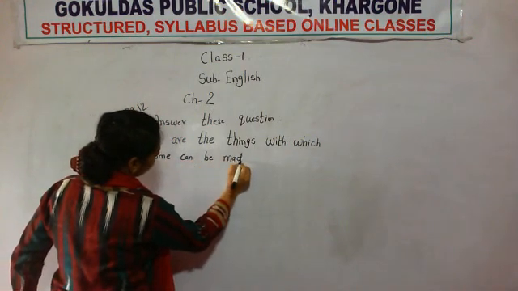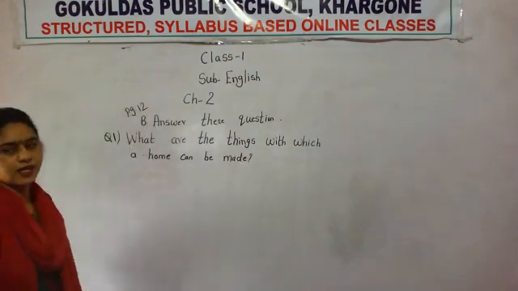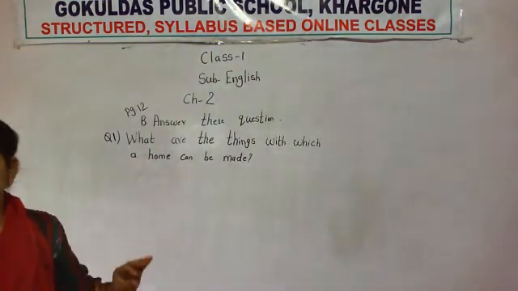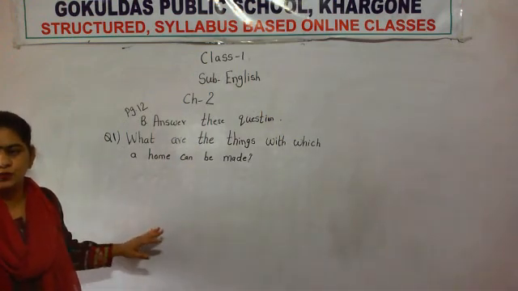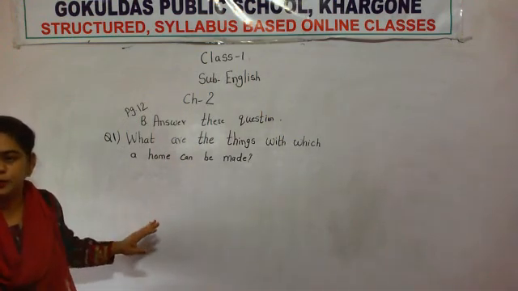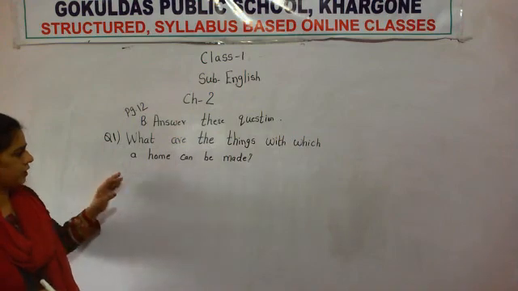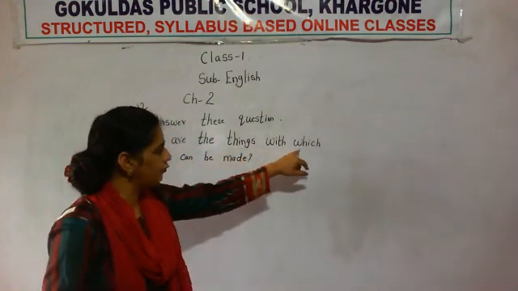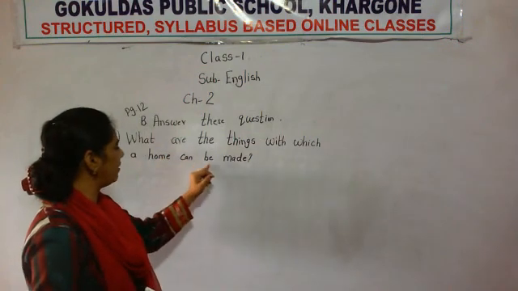So what is our question? First, you have to read the question and know the meaning of the particular question. The question is, what are the things with which a home can be made?